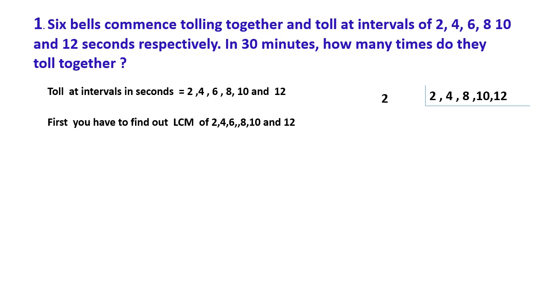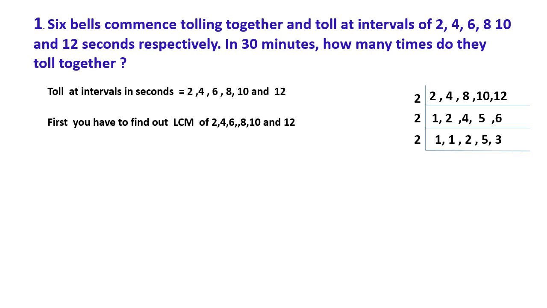First we can take 2. 2 divided by 2 is 1, 4 divided by 2 is 2, 8 divided by 2 is 4, 10 divided by 2 is 5, 12 divided by 2 is 6. Again we can divide by 2. There is no change in 1, 2 divided by 2 is 1, 4 divided by 2 is 2, 5 divided by 2 is not possible, so we write 5 itself there, and 6 divided by 2 is 3.